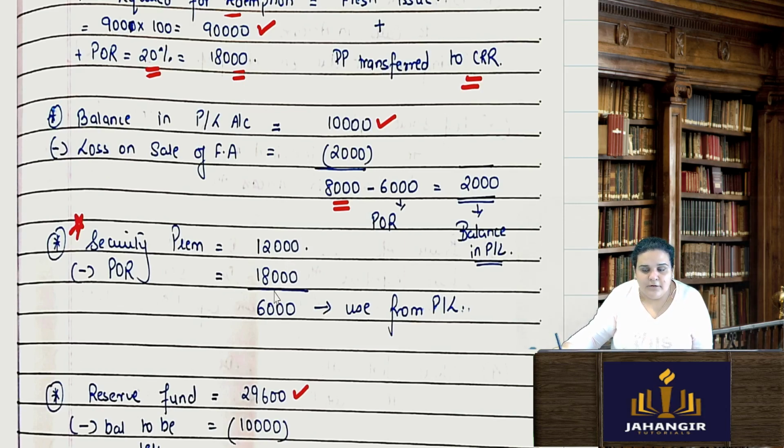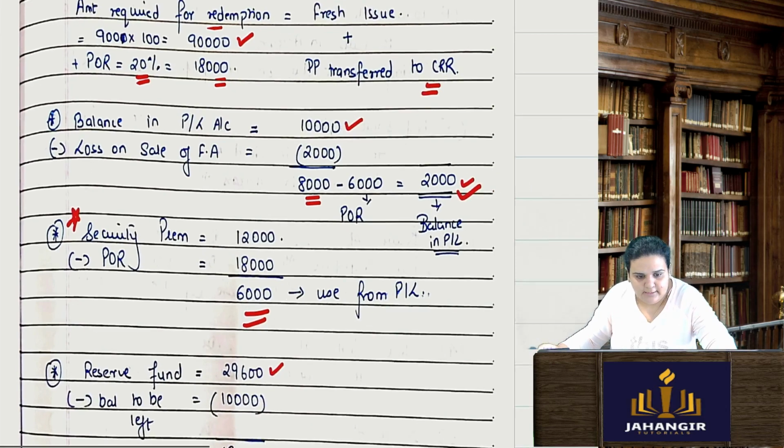And premium on redemption is 18,000. Therefore, 6,000 I will have to use from my P&L account. So from this 8,000 now I will have to remove this 6,000. So now only 2,000 is left for me to use from P&L. Am I clear? I am coming back again.